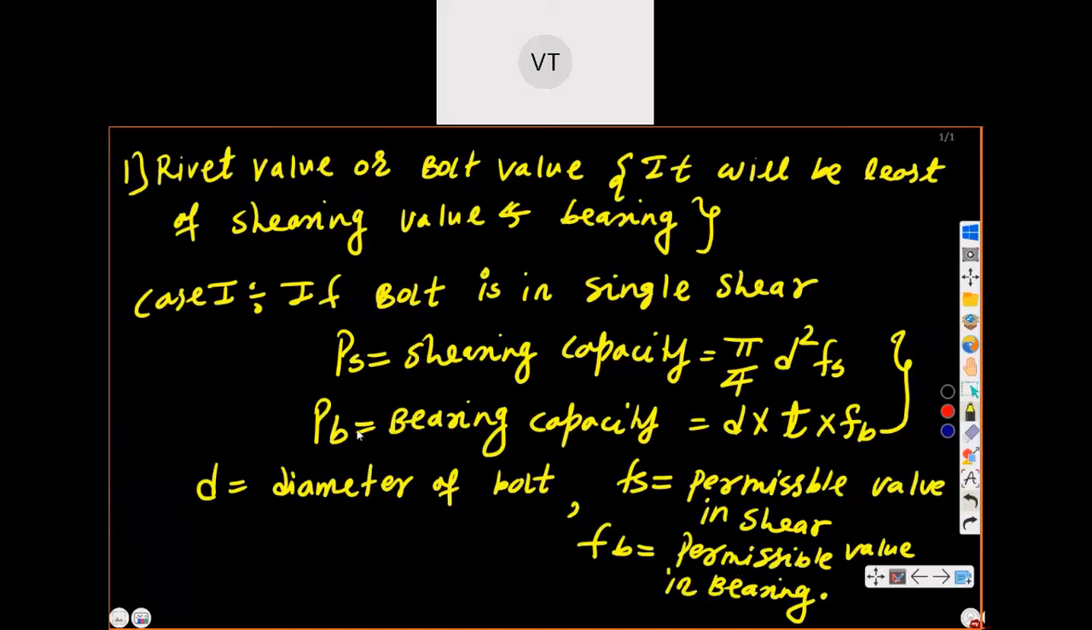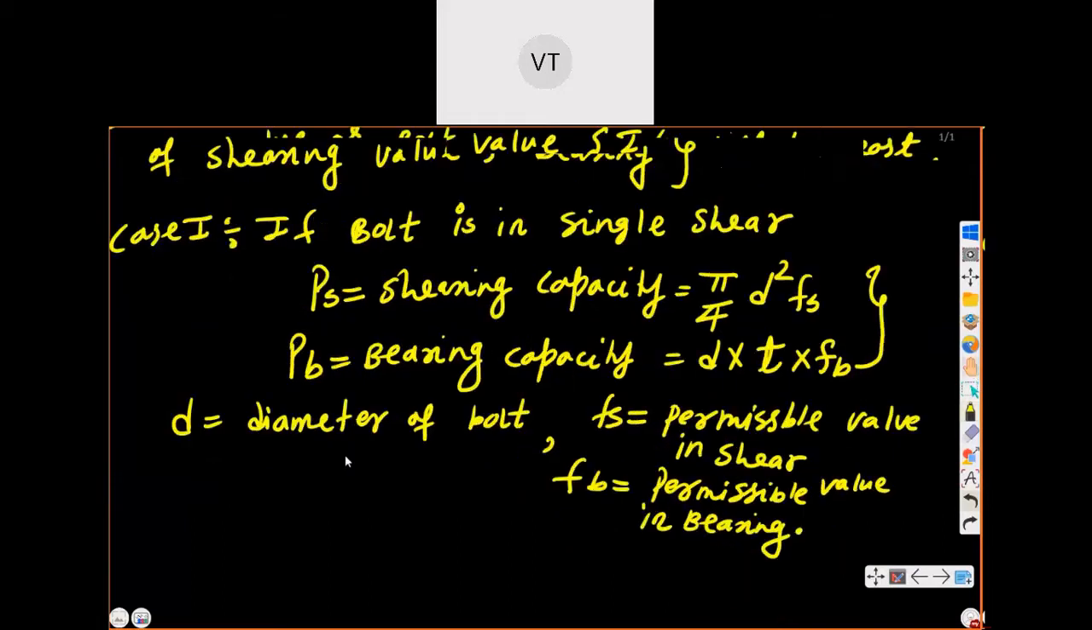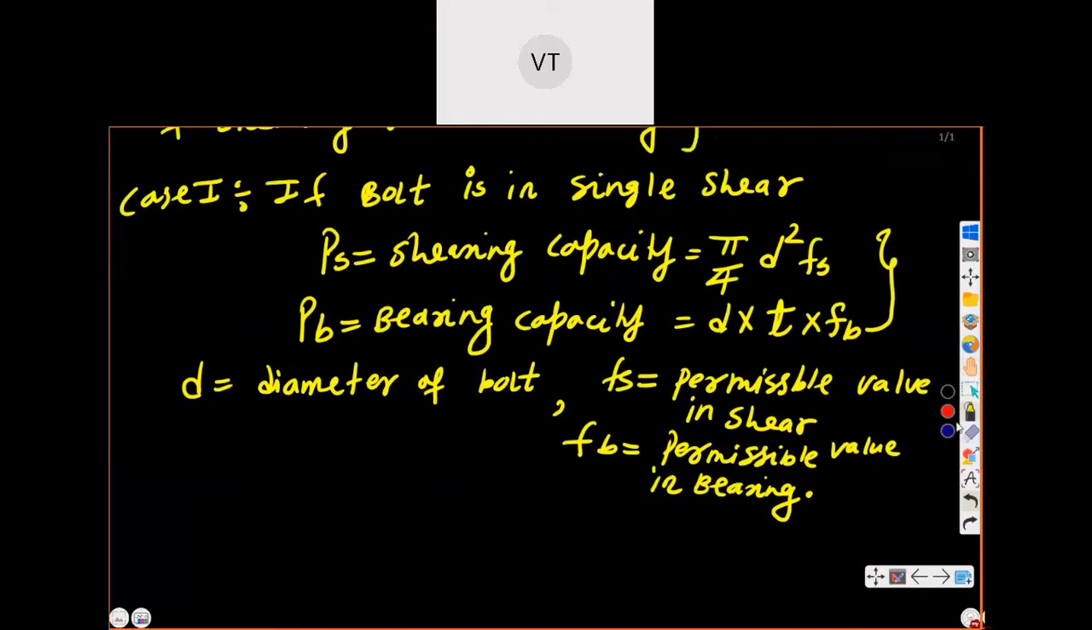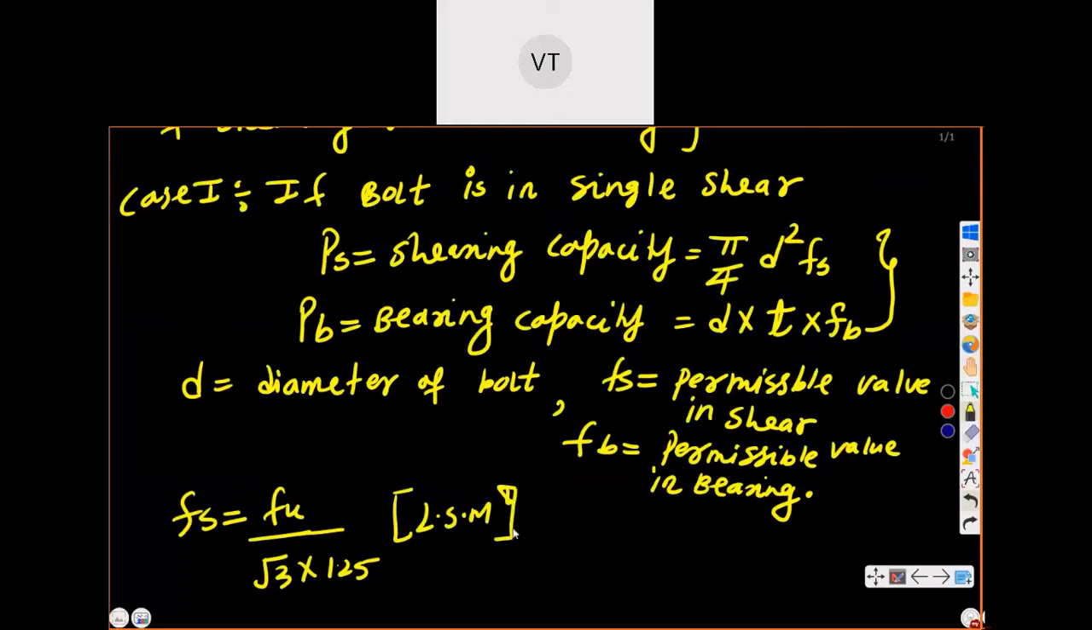Let me drag this down. So I'll write the value of Fs. It is Fu divided by √3 into 1.25. This is the formula when you are dealing with the limit state method. In our syllabus we are dealing with the limit state only. If it is the working stress method, we will take 100.